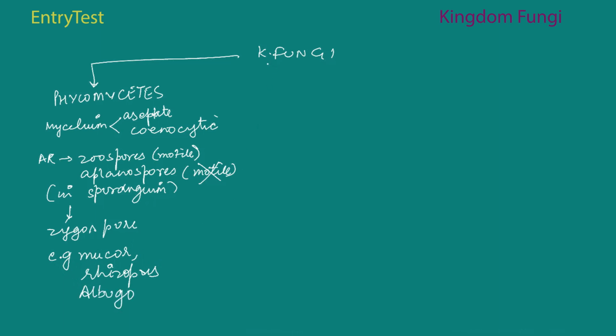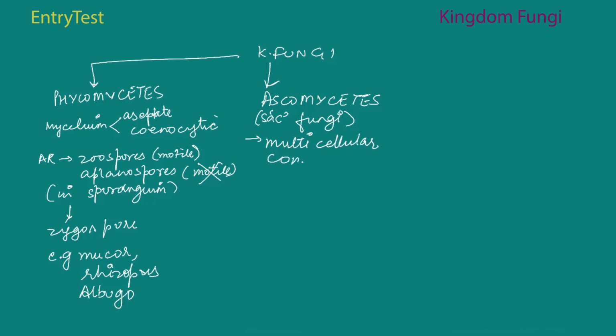The next category of the fungi kingdom is Ascomycetes. It is also known as sac fungi. Ascomycetes are mostly multicellular.